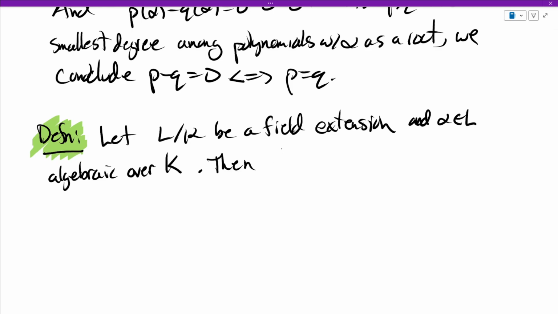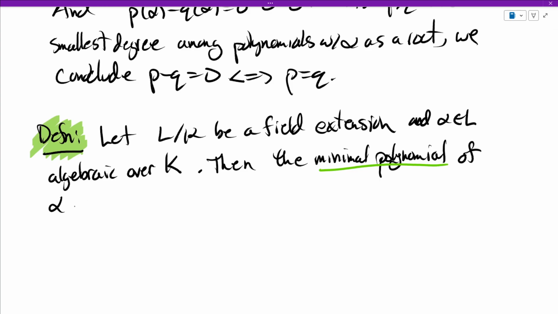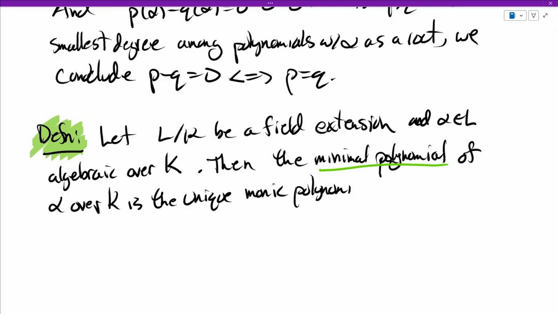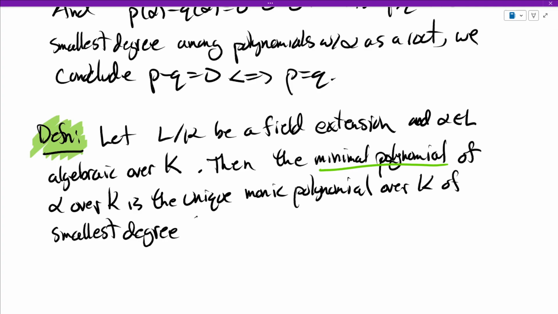Then the minimal polynomial of alpha over K is the unique monic polynomial over K of smallest degree that alpha satisfies.